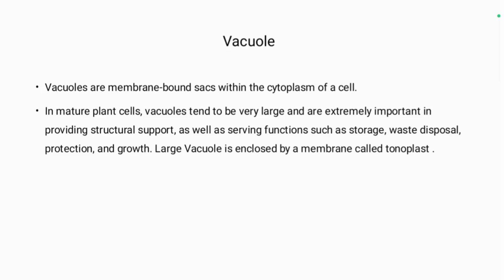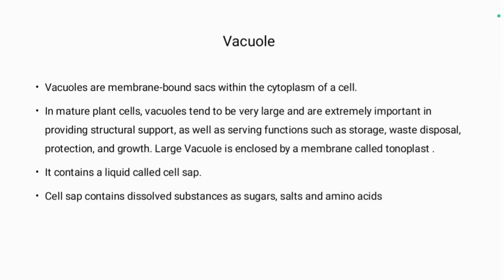Large vacuole is enclosed by a membrane known as tonoplast. It contains a liquid called cell sap. Cell sap contains dissolved substances such as sugars, salts, and amino acids. Many small vacuoles are present in animal cell but are very difficult to see in the microscope.